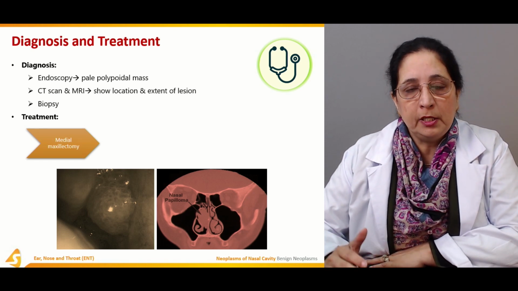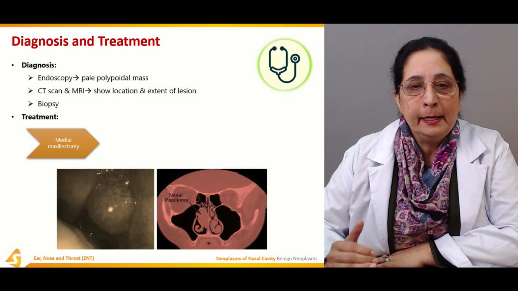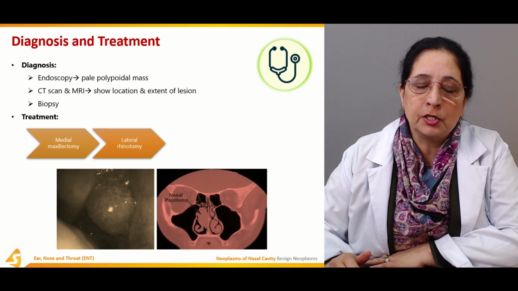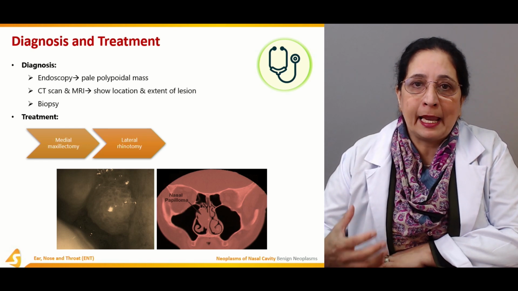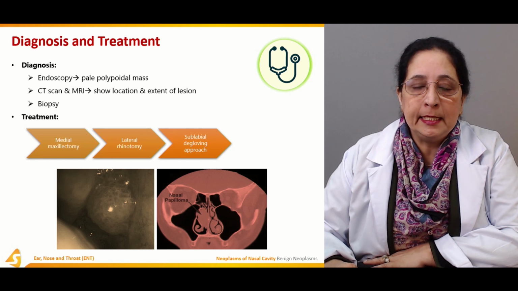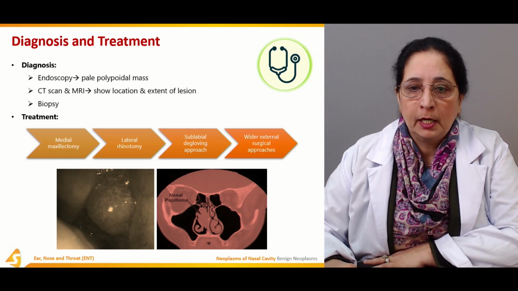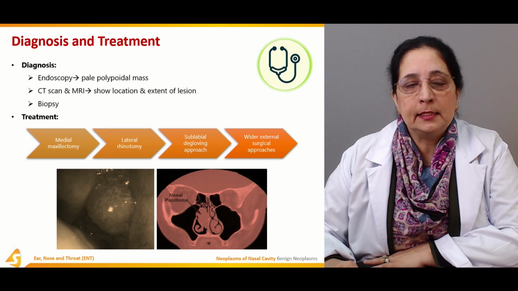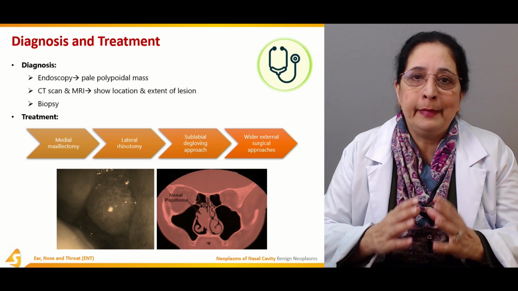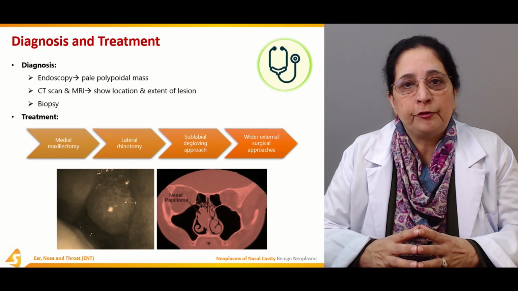Treatment is medial maxillectomy. Ectomy is removal, medial maxillectomy. Lateral rhinotomy, opening of the nasal cavity laterally. Sublabial degloving approach, and wider external surgical approaches. So all these are different treatment options, mainly surgical treatment.